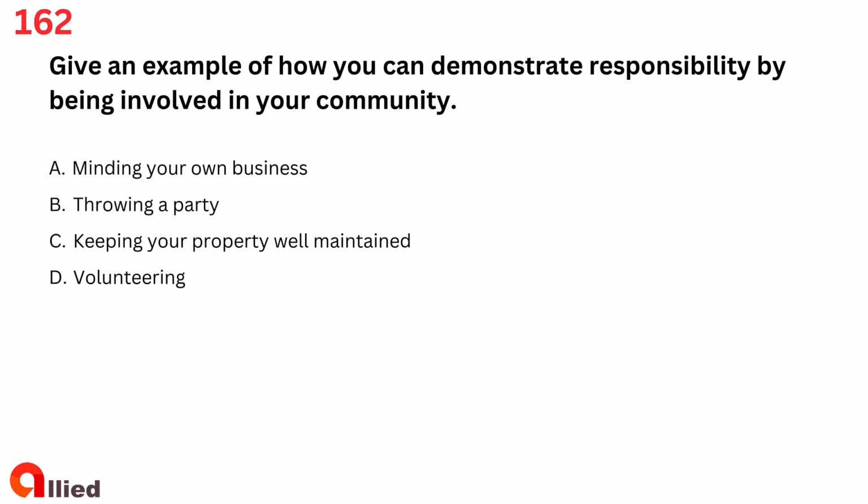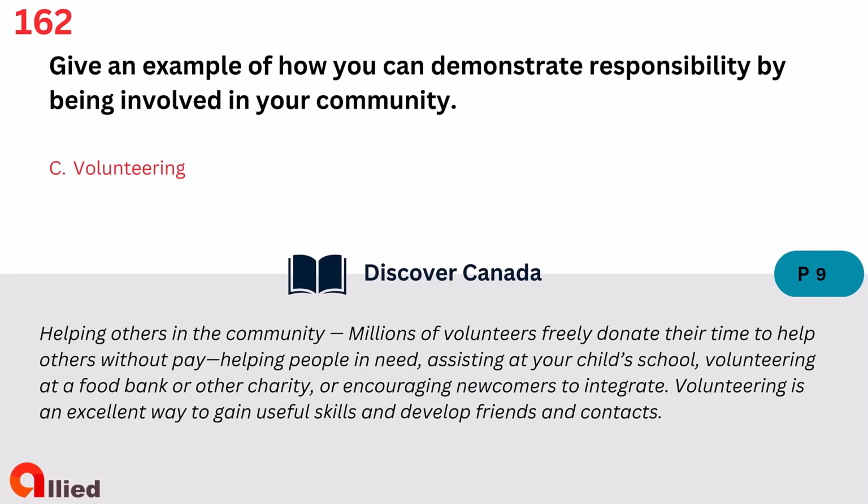Question 162. Give an example of how you can demonstrate responsibility by being involved in your community. A. Minding your own business. B. Throwing a party. C. Keeping your property well maintained. D. Volunteering. The answer is D.